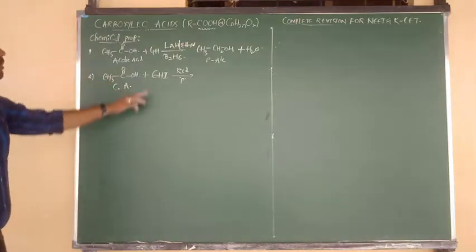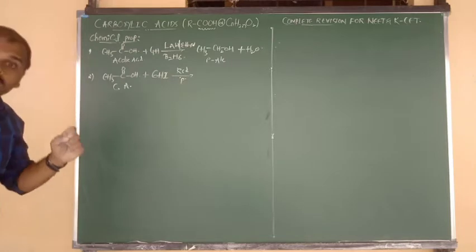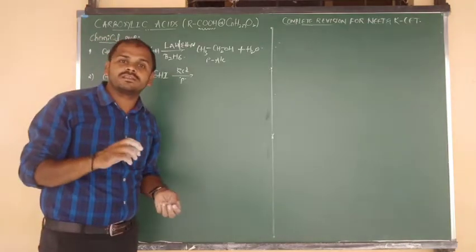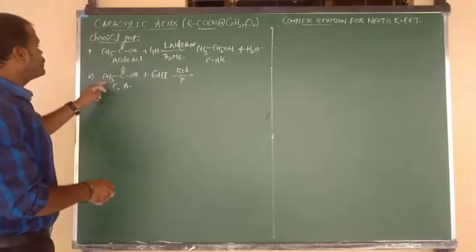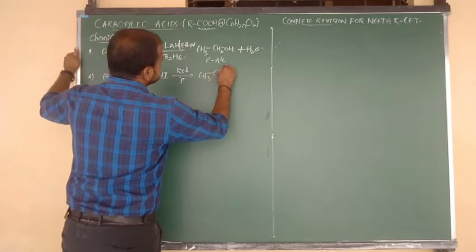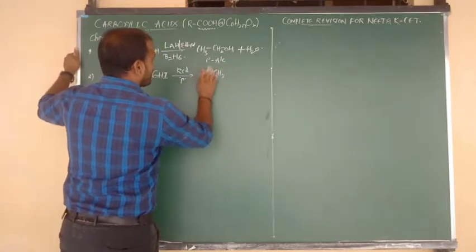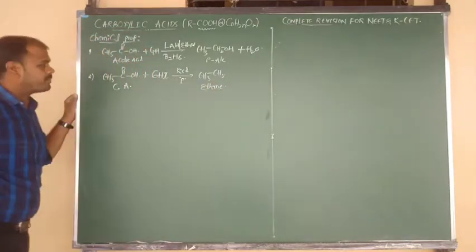Carboxylic acids upon reduction with HI in presence of red phosphorus, here you are going to get the product, which is nothing but alkane. What is the product? Alkane. So 2-carbon alkane is nothing but ethane, CH3 bond CH3. Compound name is nothing but ethane, or we can say alkane.